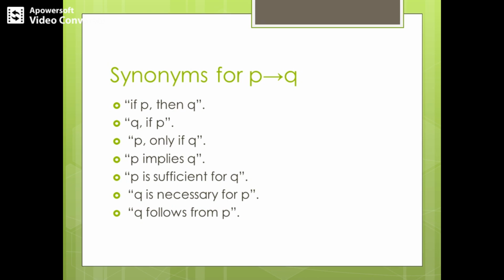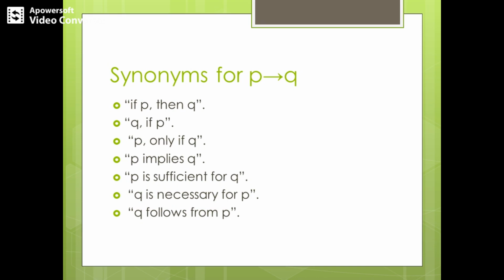I will tell you how the previous example of two propositions could be written in these many ways. Proposition P stated was 2 is a prime number, right? And proposition Q is 9 is a multiple of 6. So I can write this in these many ways. I can write it as: if 2 is a prime number, then 9 is a multiple of 6.